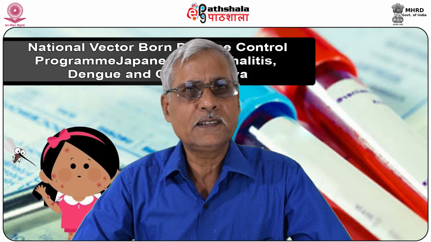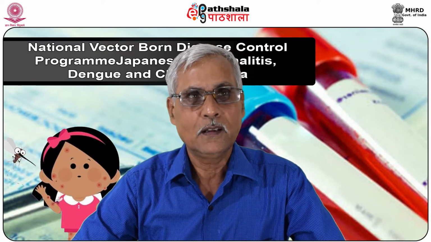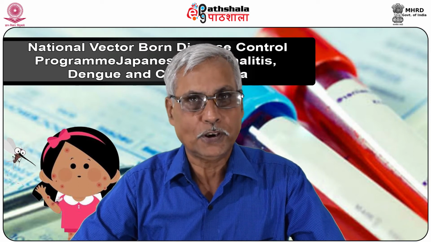In India, dengue cases have increased, but the point that needs to be taken into account is that the mortality rate was 1.2% in 2007, though it dropped to 0.25% in 2013 by capacity building of the hospitals in terms of their management. This reduction is probably because of cumulative effects of better patient management, increased diagnostic capabilities, and better reporting.